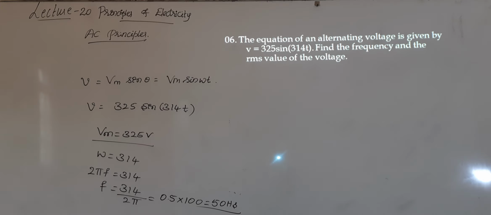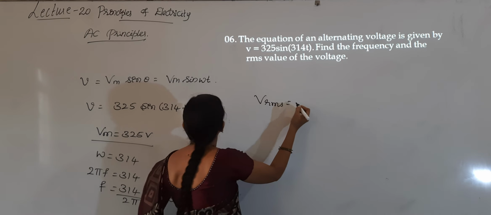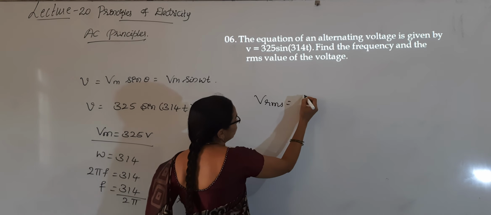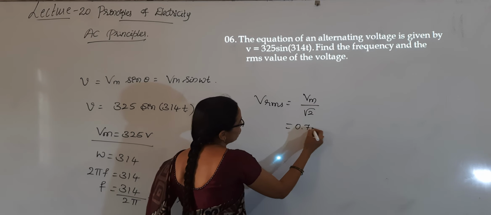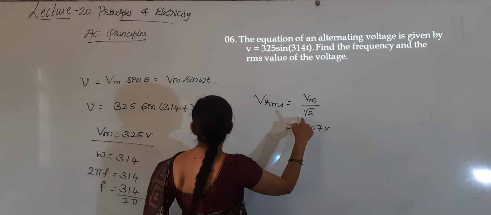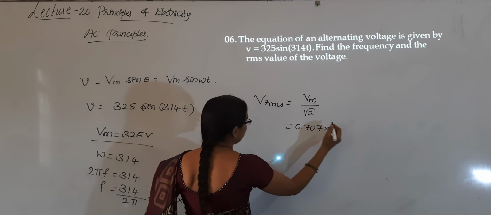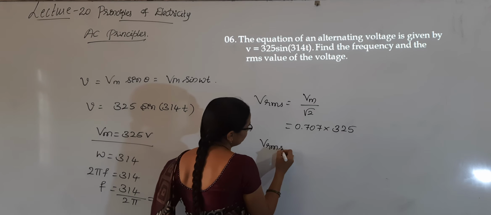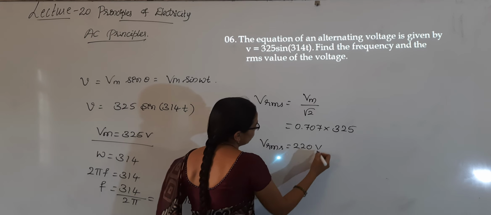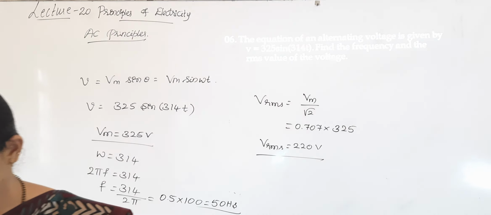And the RMS value we have to calculate. Vrms is equal to Vm by root 2. 1 by root 2 is nothing but 0.707, and 0.707 into Vm, which is 325. Calculate the Vrms, it will come around 220 volts.